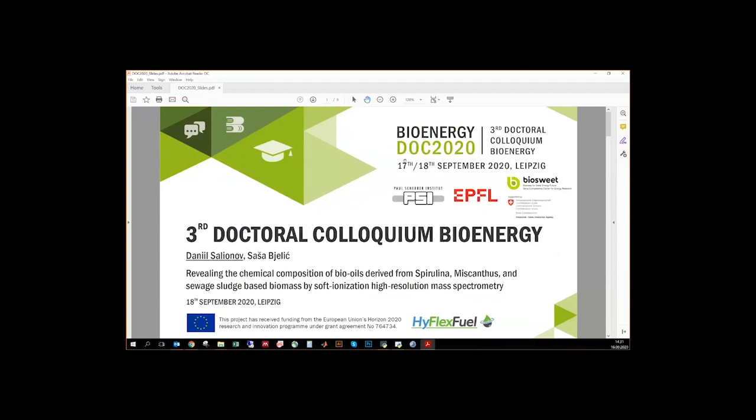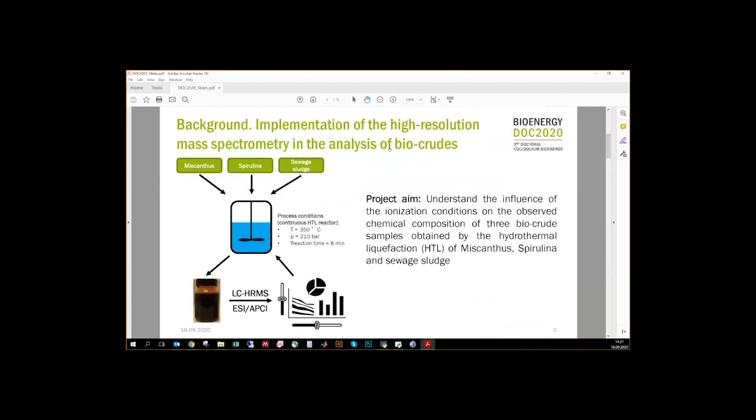So, dear colleagues, today I would like to present my research project revealing the chemical composition of bio-oils derived from spirulina, miscanthus, and sewage sludge-based biomass by soft-ionization high-resolution mass spectrometry. I will start with the background.